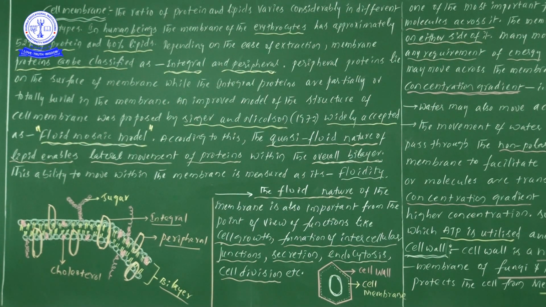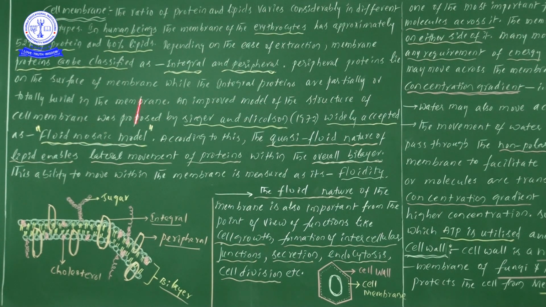The fluid nature of the membrane is important from the point of view of the functions. Approximately 5 functions are there, and you have to remember all of them. One is cell growth, next is the formation of intercellular junctions, secretion, endocytosis and cell division. One more time: cell growth, formation of intercellular junctions, secretion, endocytosis and cell division.